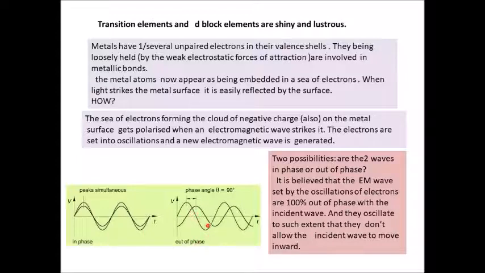Here you have out of phase. The peaks are not one above the other, neither are the troughs one below the other. They are either ahead or behind each other. So, the two possibilities are that the two waves are out of phase or in phase. Now, it is believed that the electromagnetic waves set up by the oscillation of the electrons are 100% out of phase with the incident wave, and they oscillate to such an extent that they don't allow the incident wave to move inward below the surface of the metals.